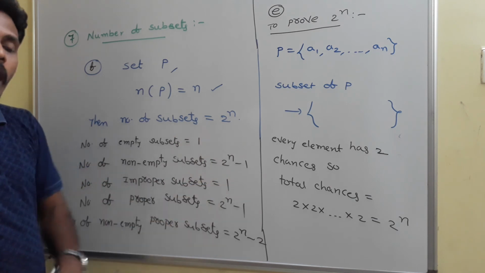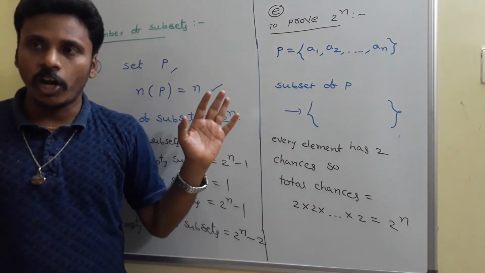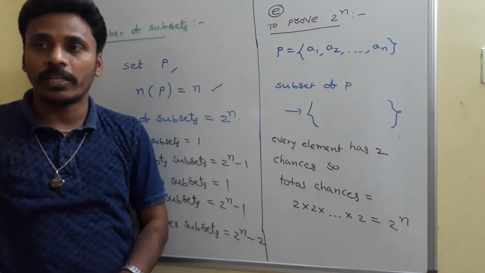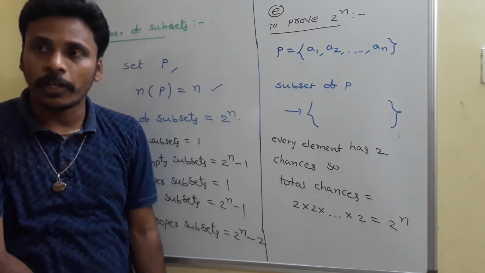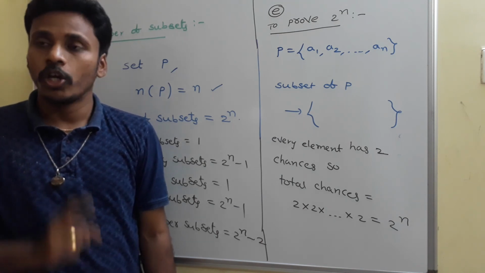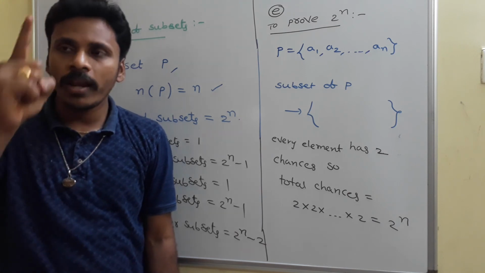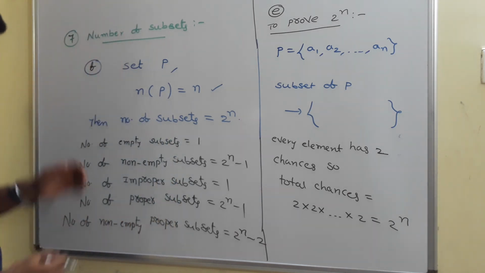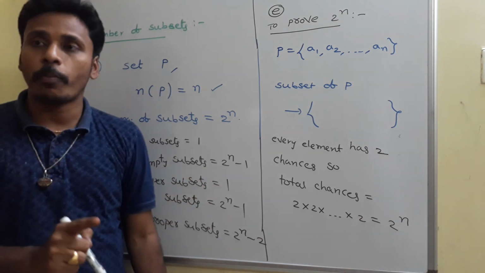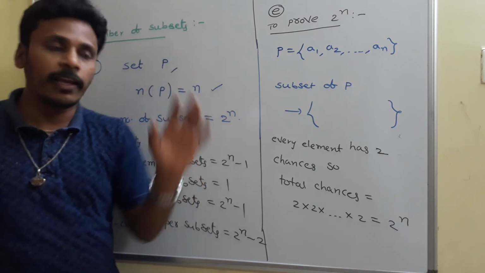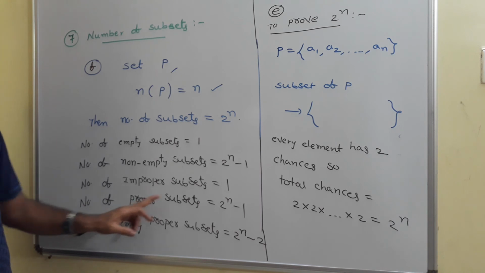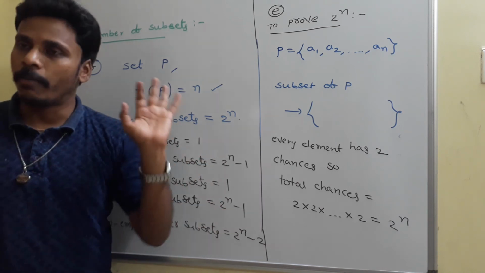This is one part. In the other part, leave aside the empty concept and think about proper and improper. Suppose you have 2 power n subsets. Among all those 2 power n subsets, the last one, the set itself, is the only improper subset. So every set has one and only one improper subset. So the number of improper subsets is again 1. Since there is one and only one improper subset, all the remaining, 2 power n minus that improper one, give us proper subsets. So the number of proper subsets is 2 power n minus 1.